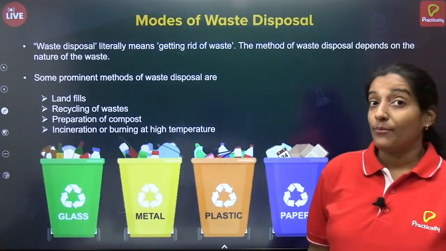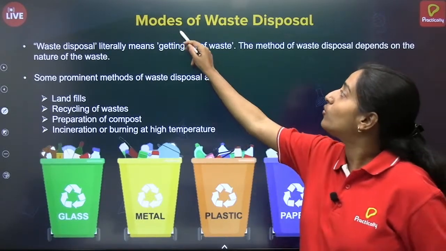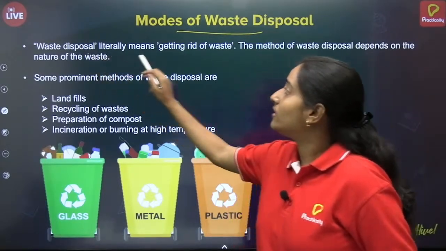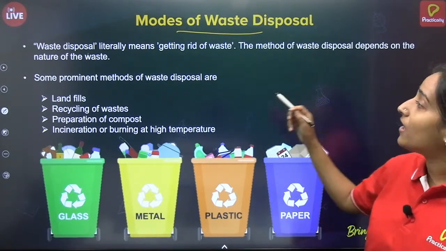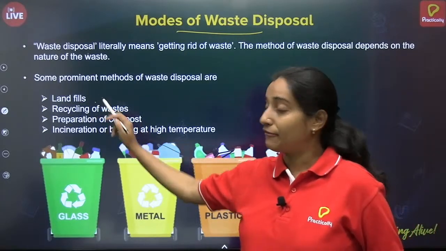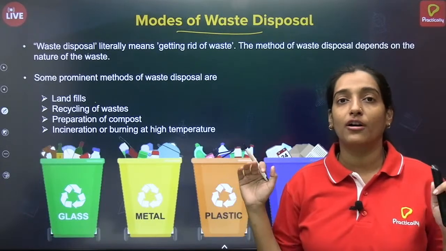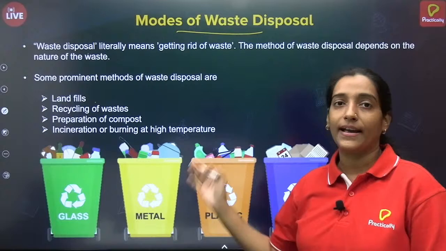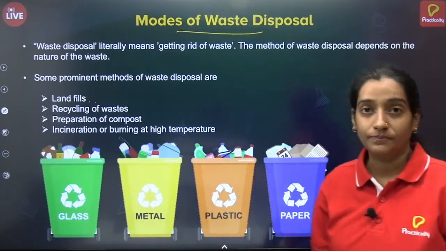So now we will see modes of waste disposal. We saw different types of waste, and now we will see how they are disposed of. Waste disposal literally means getting rid of waste, and there are different methods apart from natural means. What are those? Landfills. You might have seen a dumpster where lots of garbage is collected in one area, thrown on the land, and soil is thrown on top of it. That is landfill.